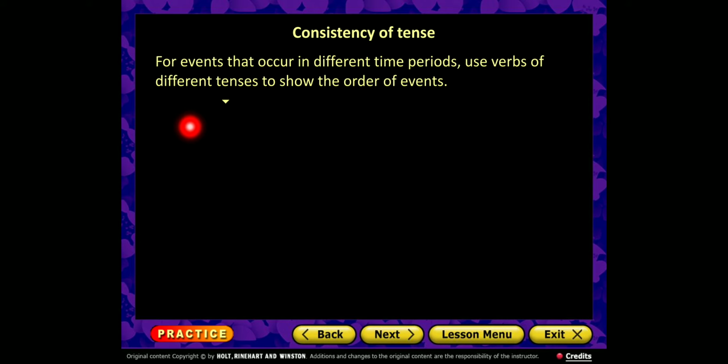So for events that occur in different time periods, we use verbs of different tenses to show the order of events. So different time periods, not the same. We can use tenses and verbs differently to show the order of the events.